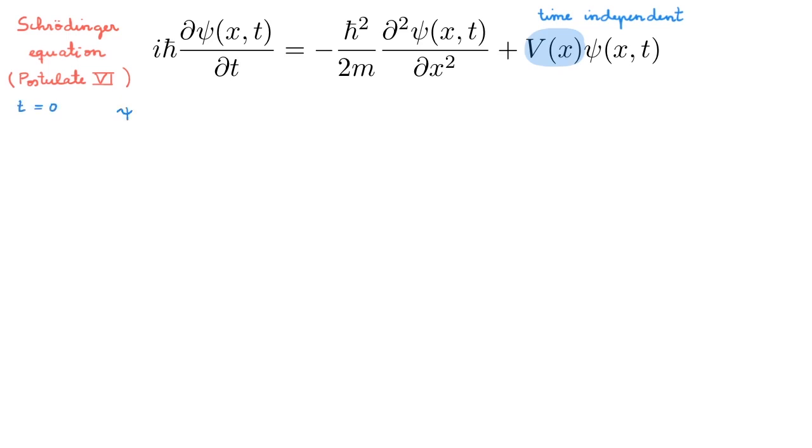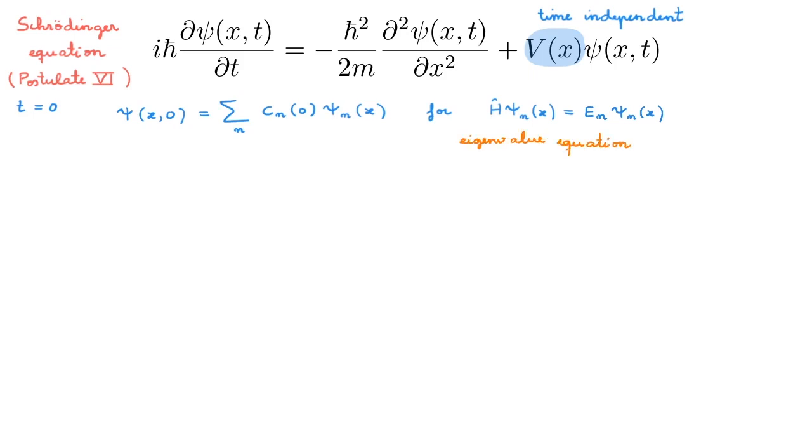We write the wave function ψ(x) at time 0 as an expansion over the basis functions ψ_n(x), which in turn are obtained as the eigenstates of the Hamiltonian. In this context, the eigenvalue equation for the Hamiltonian is sometimes also known as the time-independent Schrödinger equation. In it, the ψ_n(x) are the eigenstates of the Hamiltonian, and the E_n are the eigenvalues or energy levels associated with the Hamiltonian. These two ingredients are all we need in order to capture the dynamics of our system.